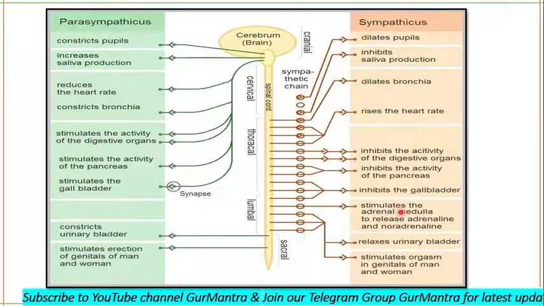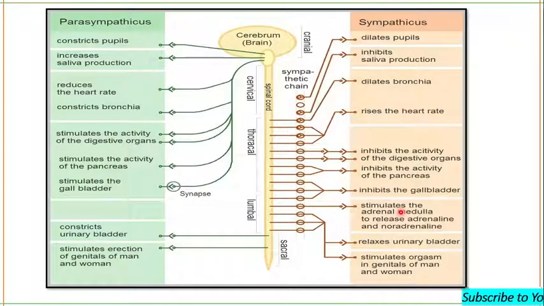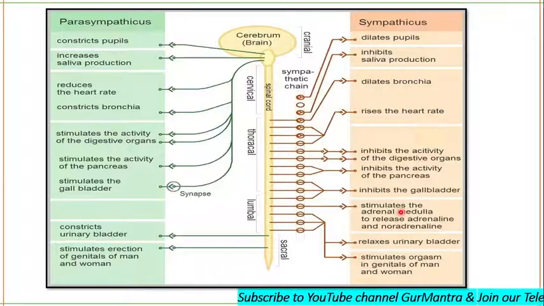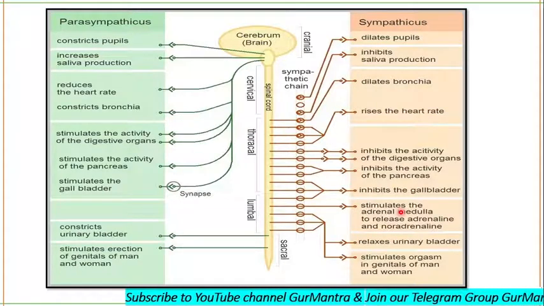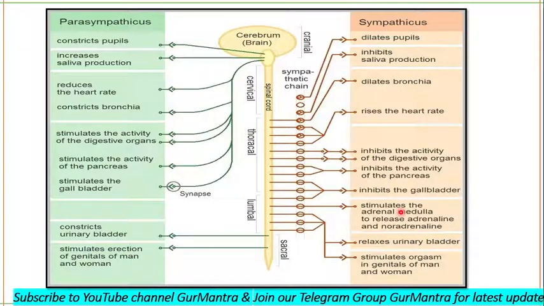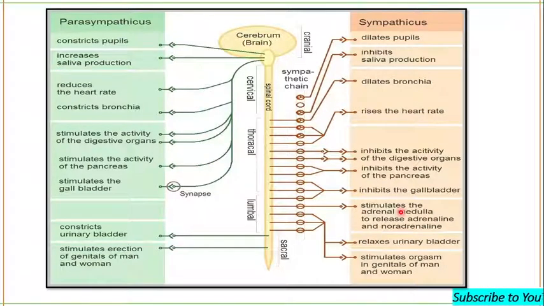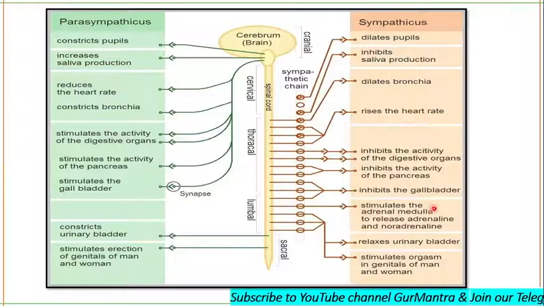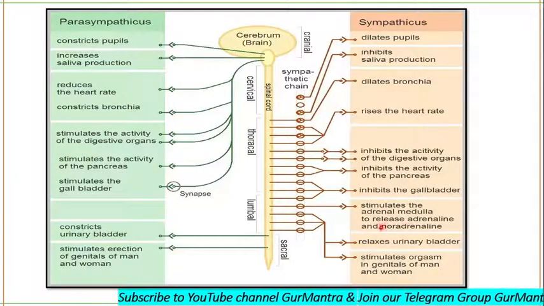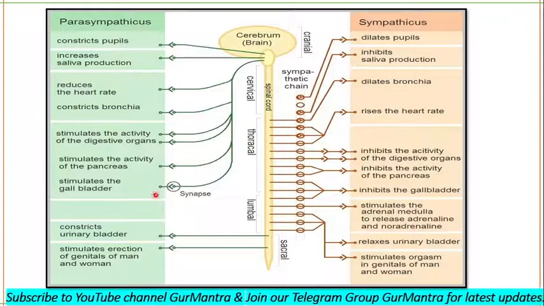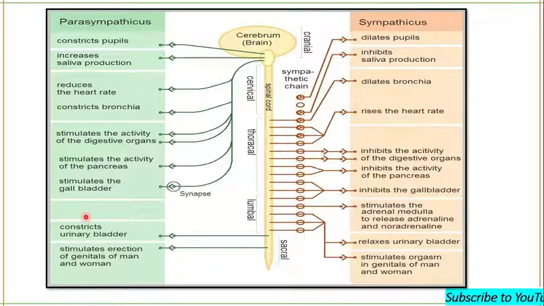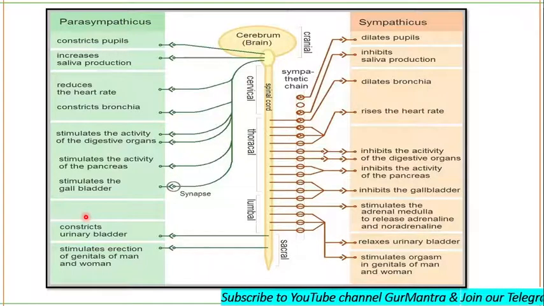They stimulate the adrenal medulla. I told you about chromaffin cells. So these chromaffin cells, there are sympathetic preganglionic nerve fibers that synapse with chromaffin cells of the adrenal medulla. So the sympathetic system stimulates the adrenal medulla to release adrenaline and noradrenaline, while the parasympathetic system has no effect on the adrenal medulla.